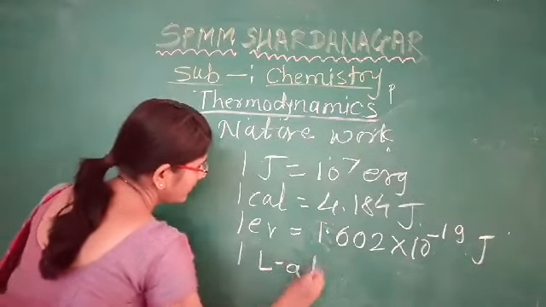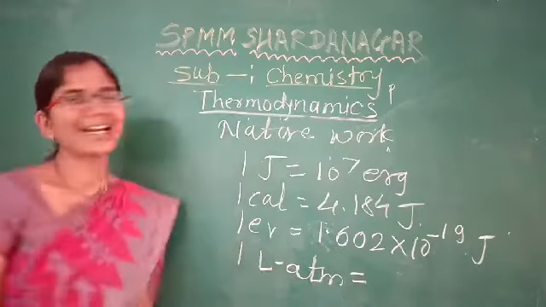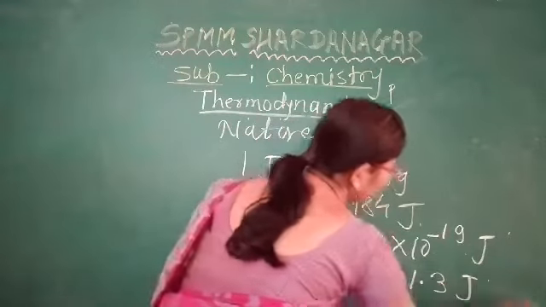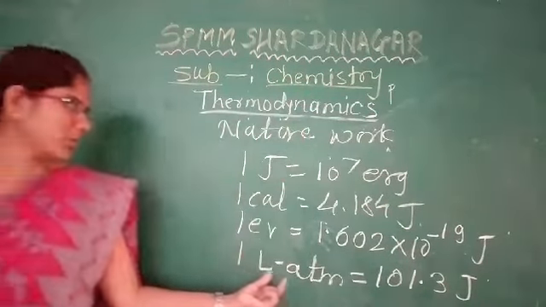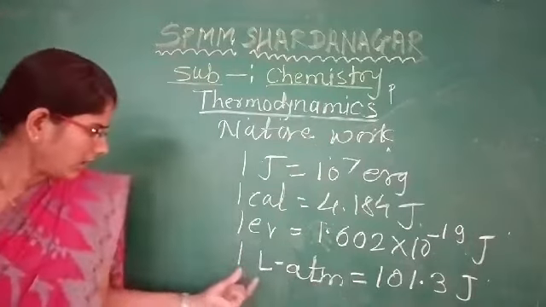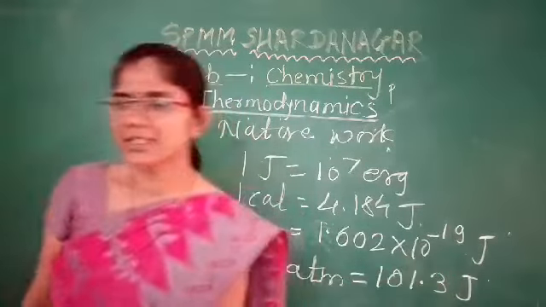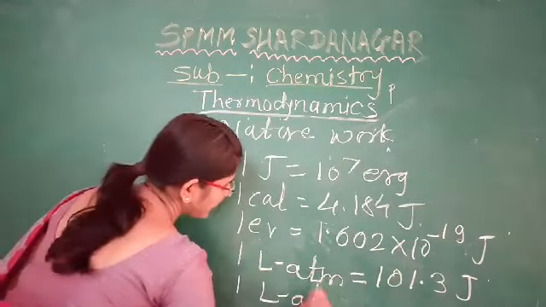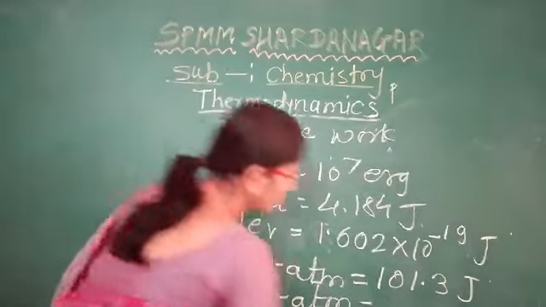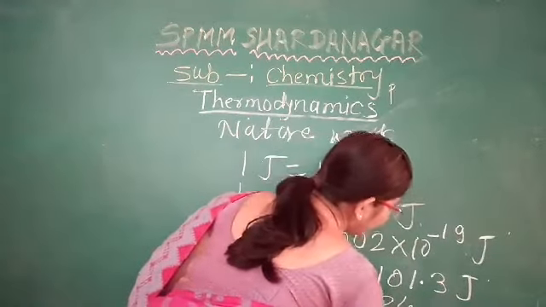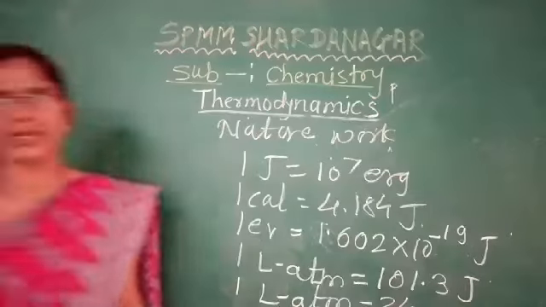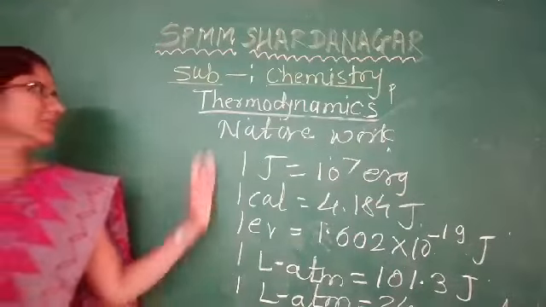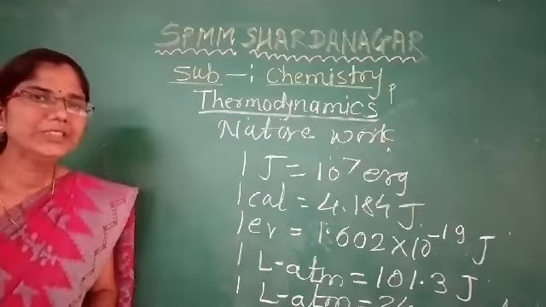And here we also have one more unit, that is the liter atmosphere. 1 liter atmosphere is equal to 101.3 joule, and 1 liter atmosphere is equal to 24.22 calorie. These are some conversion factors of the units of work.